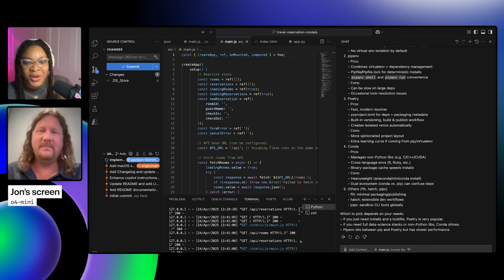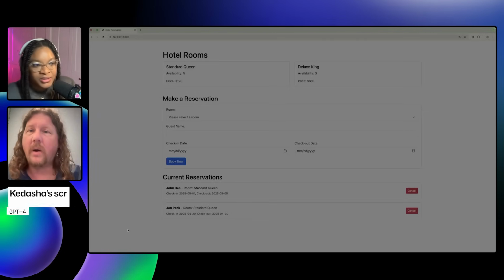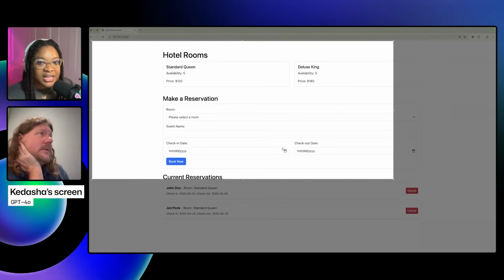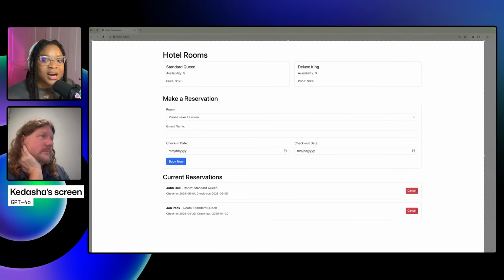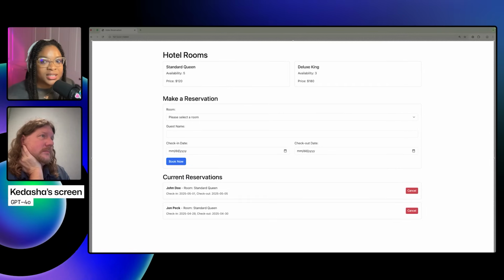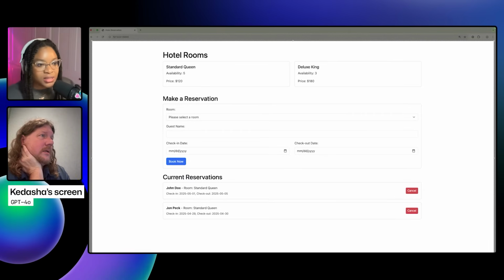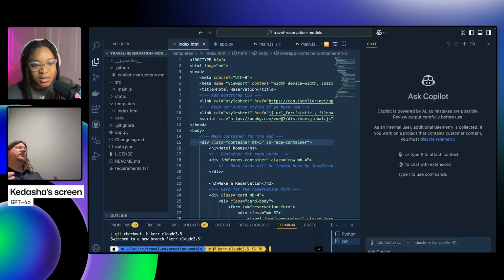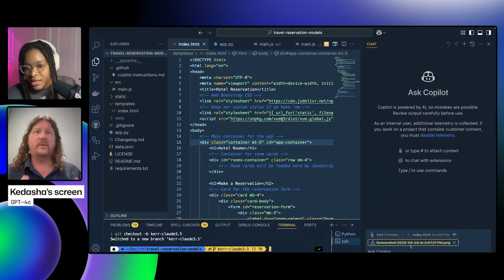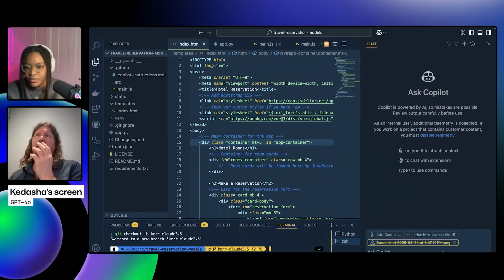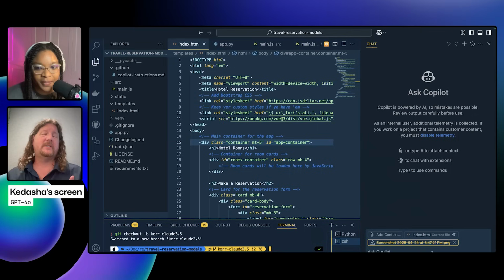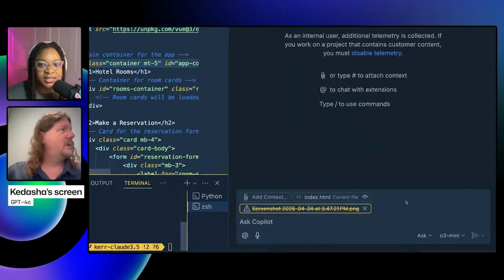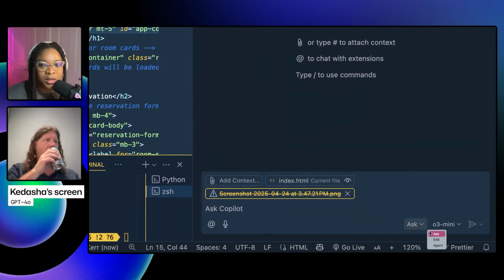So you updated your UI, which gave me the idea to take a screenshot and ask Copilot, how can I update this UI? Like any suggestions? And you're using a screenshot, so that means that you don't even have to have it inspect the code itself, which should make the response a little bit more lightweight and easier for it to process, right? Exactly. So I'm going to just go to ask mode.